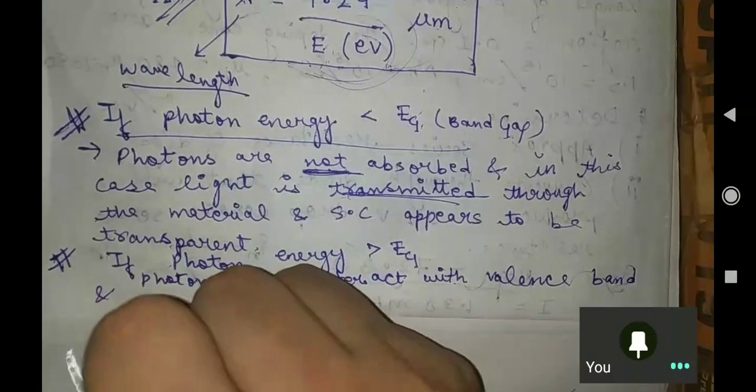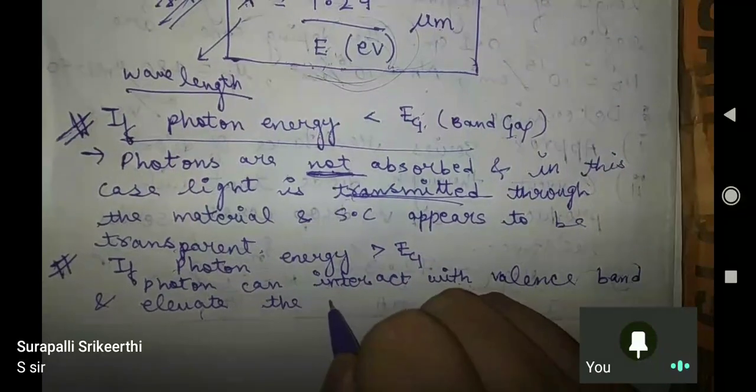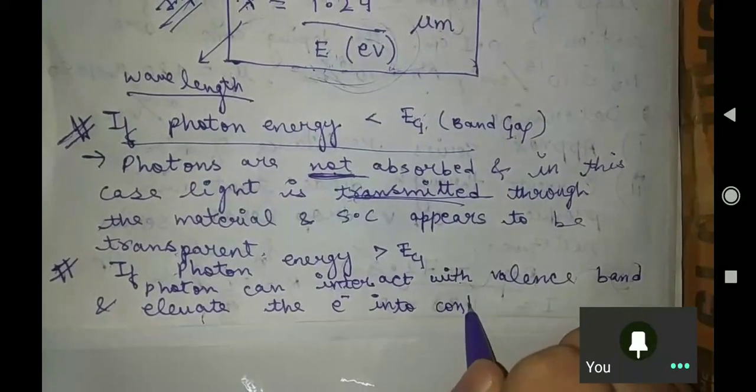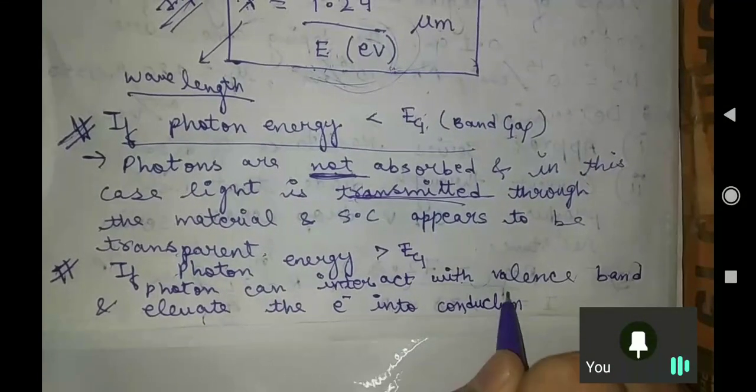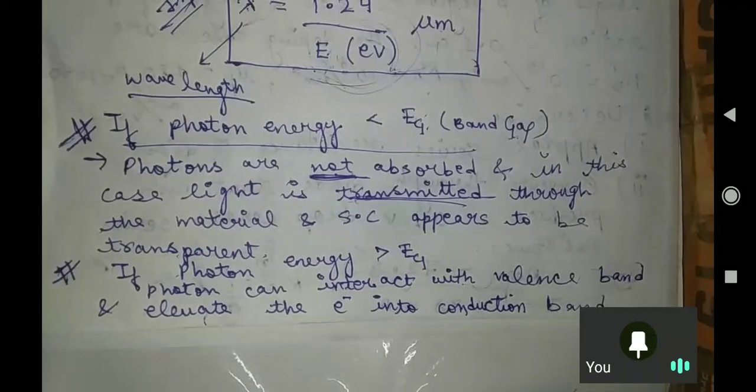So, and elevate the electron into conduction band if photon energy is greater. Okay, how GATE examination can ask a question from it: they will ask when your semiconductor is behaving as a transparent material, and they will give you the following options. So you need to take the right option, that photon energy should be less than EG. You may write down this.